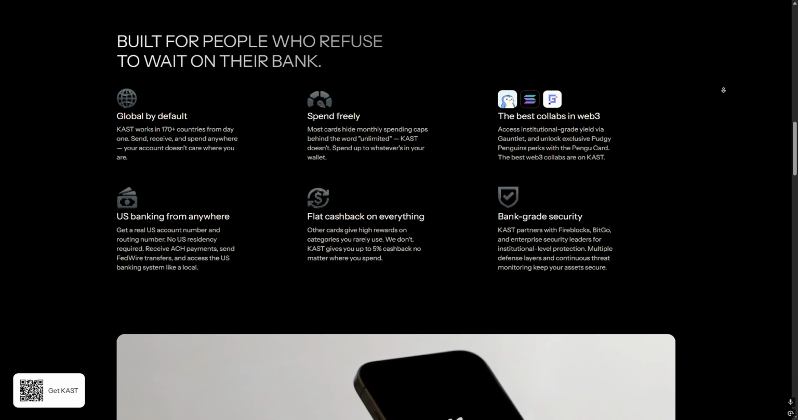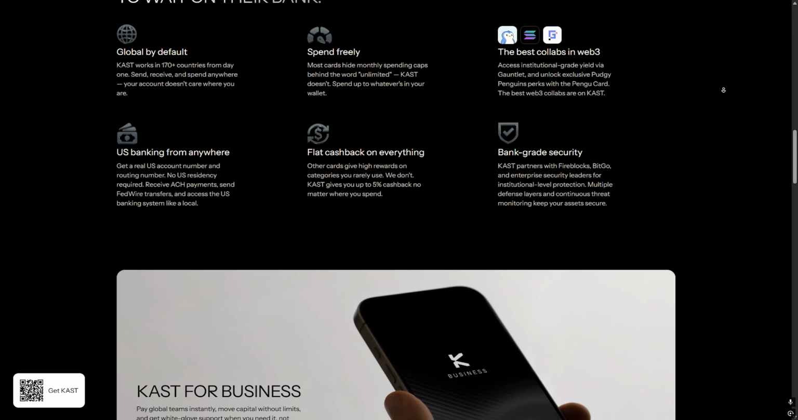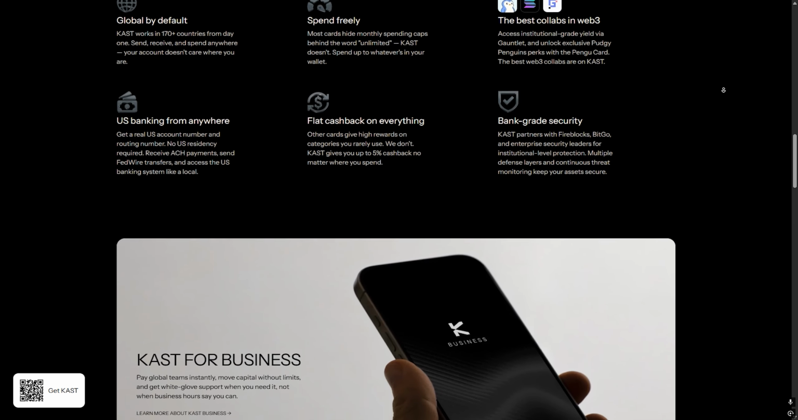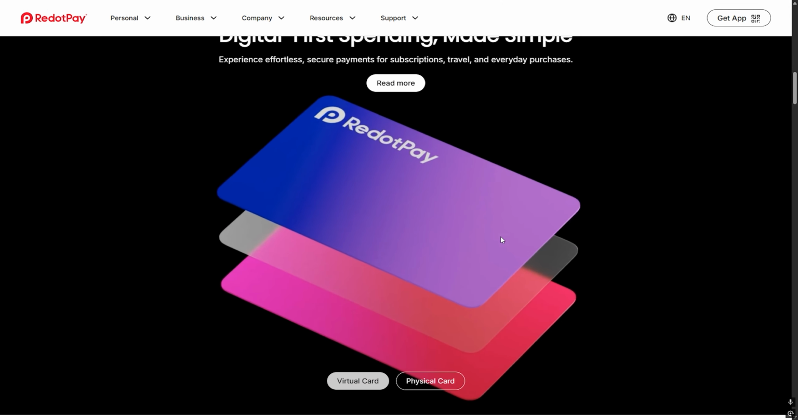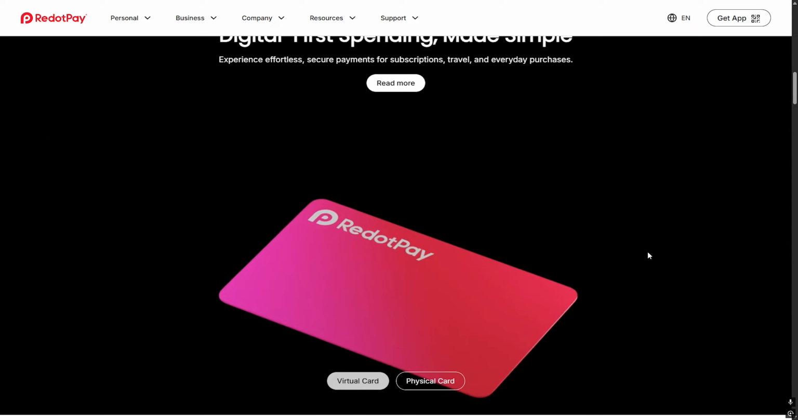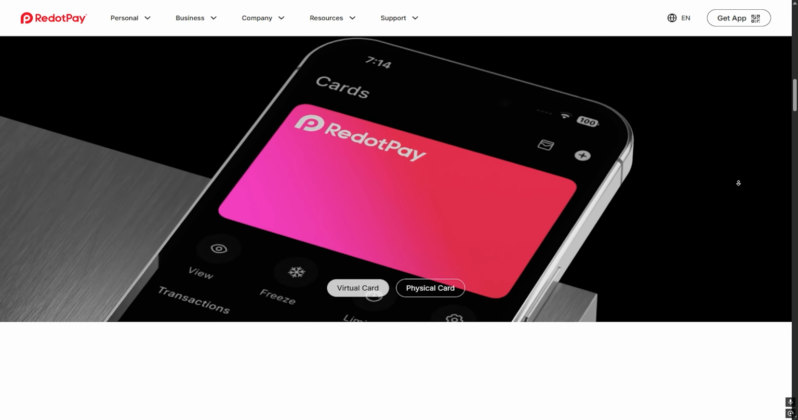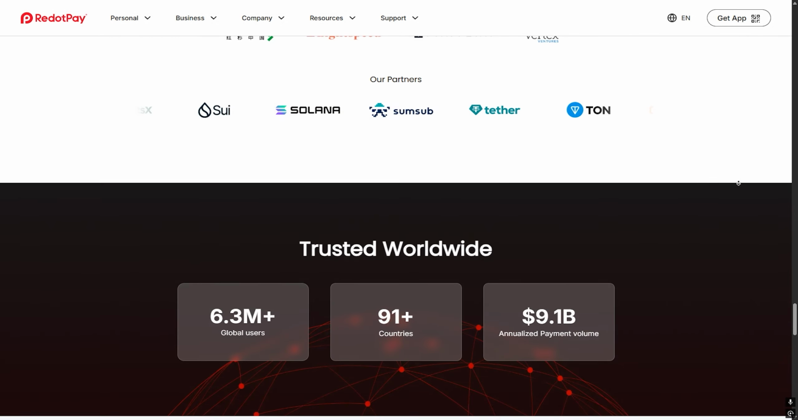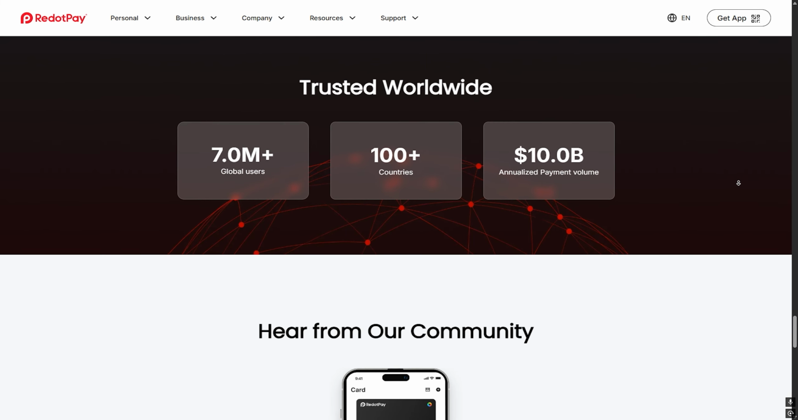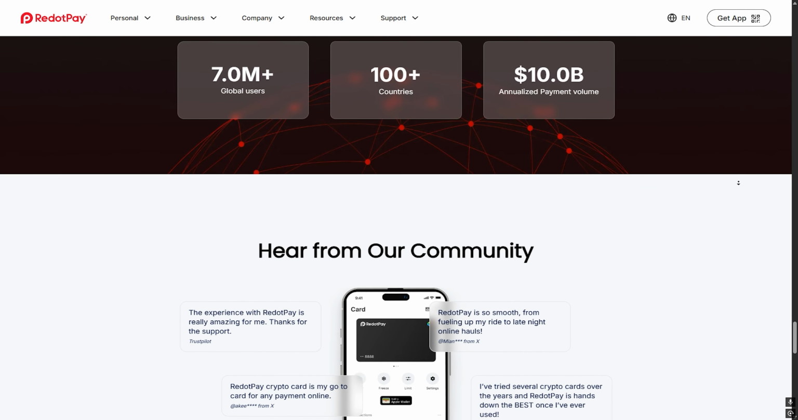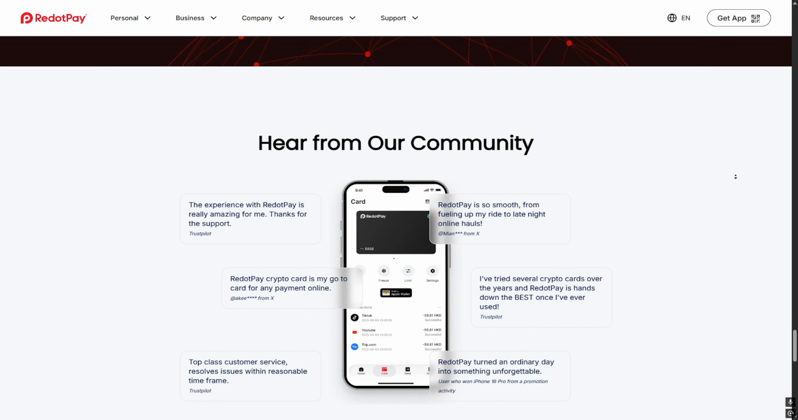Availability. This is important. Kast may not be available in all regions or may have limitations depending on your country. RedotPay is generally more accessible for users who just want a working virtual card for online payments. Always check if the service works properly in your country before choosing. Security. Both platforms offer standard security features like account protection and transaction monitoring. There is no major difference here for most users, as long as you follow basic safety practices.